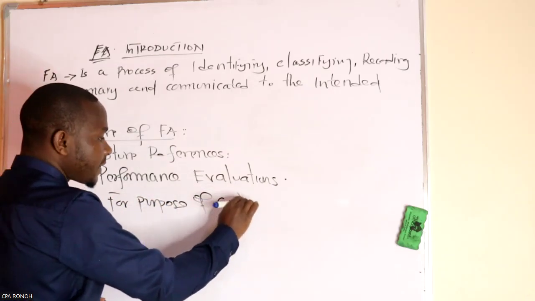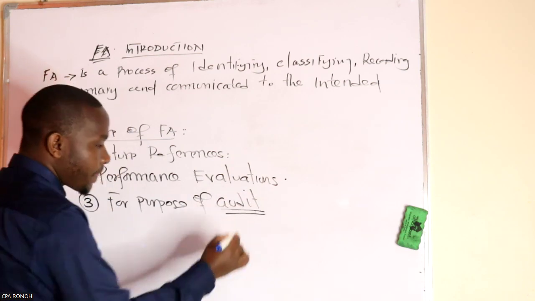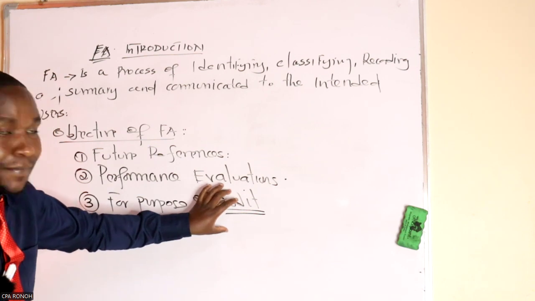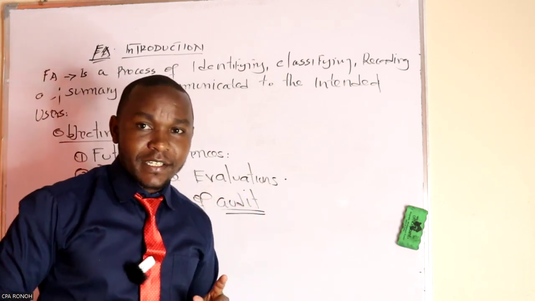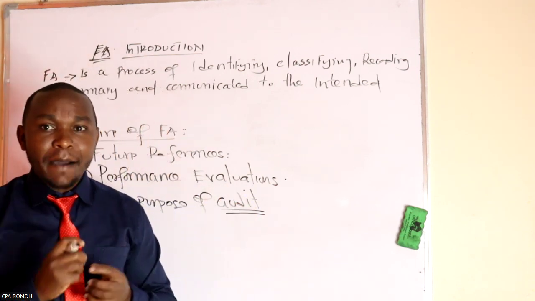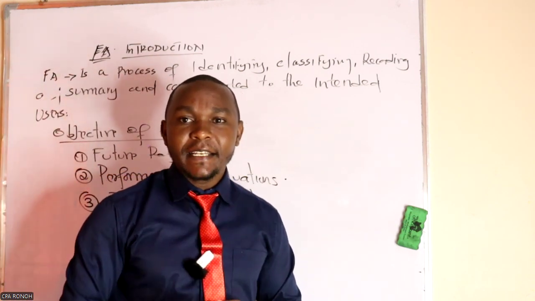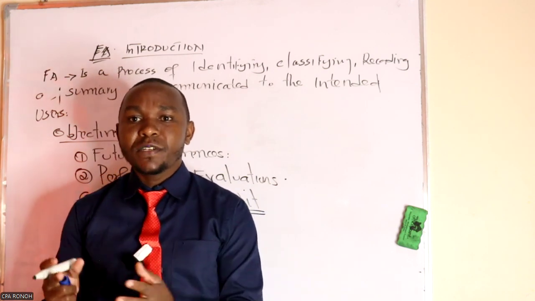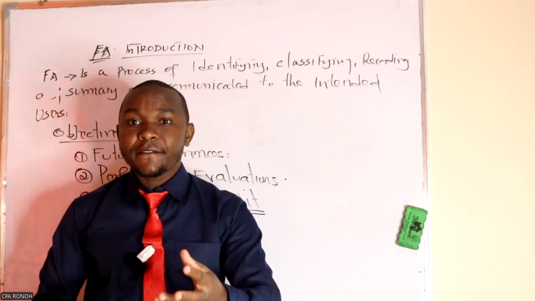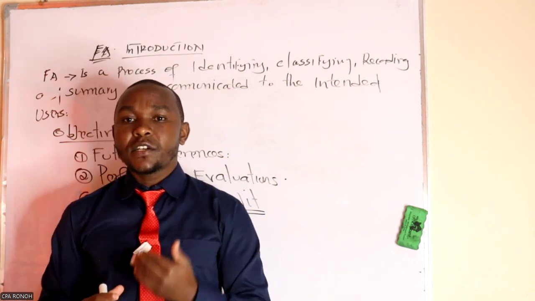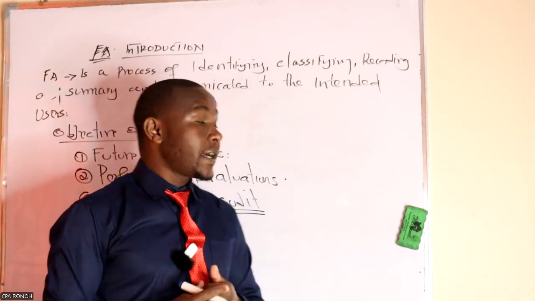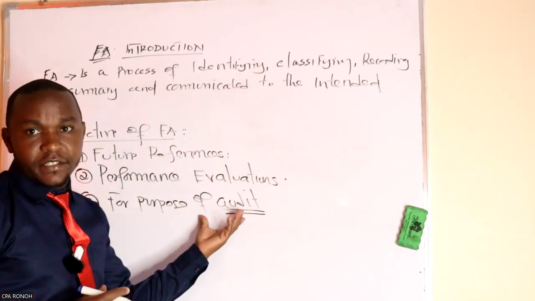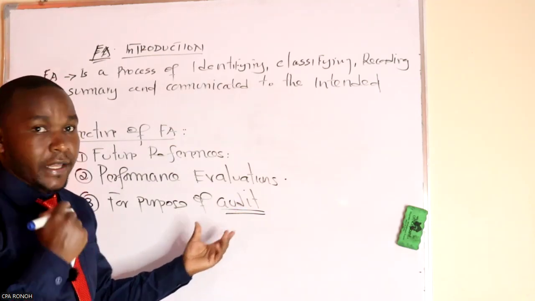Number three is for the purpose of audit. Let's first define what an audit is. Audit is a process of examining the financial statement. You cannot examine something which is not there. So you need to have the record first for you to do what? To examine. So this financial accounting will help us to execute the audit.